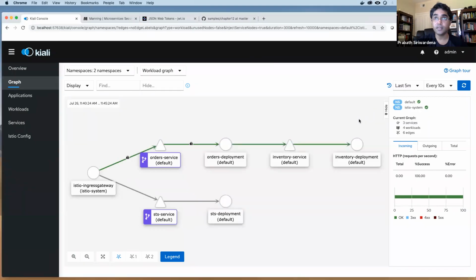Okay, now you can see this channel. Here you can see MTLS is enabled between the Ingress gateway and the order processing microservice, and also MTLS is enabled between the order processing microservice and the inventory microservice, and this should also have MTLS. It may take some time. Yeah, now you can see here also from the Istio Ingress gateway to the STS, you have enabled MTLS. So all the connections in our service mesh are now protected with MTLS.